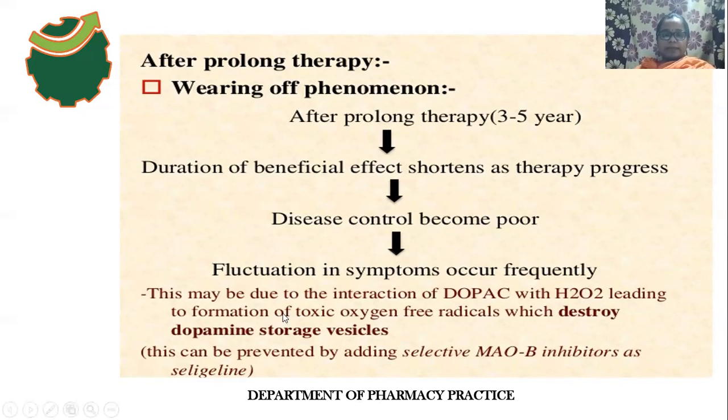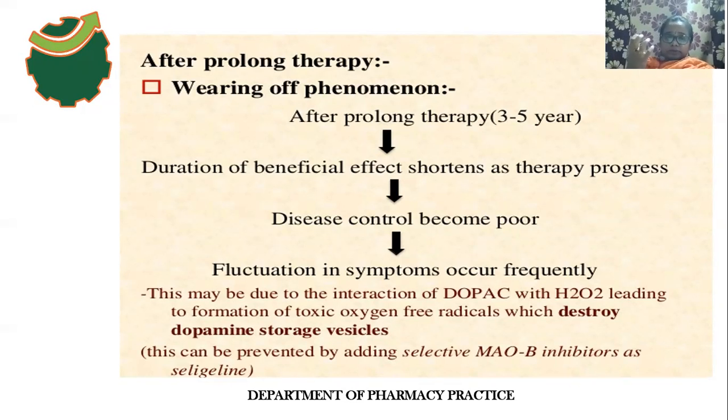This may occur due to interaction of DOPAC, which is obtained from dopamine. The dopamine is converted to dihydroxyphenylacetic acid in the presence of monoamine oxidase enzyme B. Here, the interaction of DOPAC with H2O2 may lead to what? Toxic oxygen free radicals. So the toxic oxygen free radicals will be produced as a result of interaction of DOPAC and H2O2.